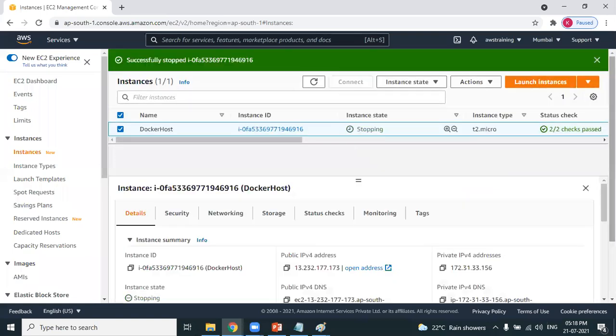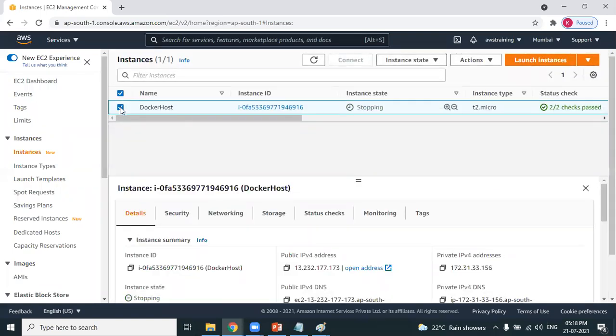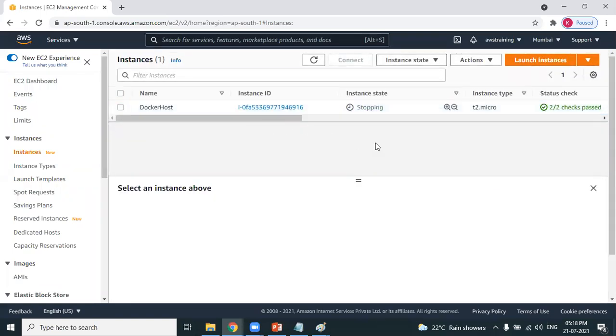In case you're logging in for the first time, you get zero instances. You do not have any instances. Right now I have one instance which I used for the previous batch, but you will not find any instances. Let's now go ahead and create a new instance. Instance is nothing but a virtual machine. So I'm going ahead and creating a new instance.